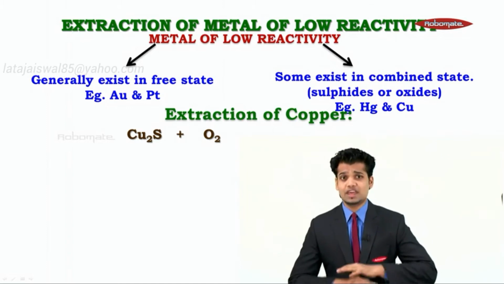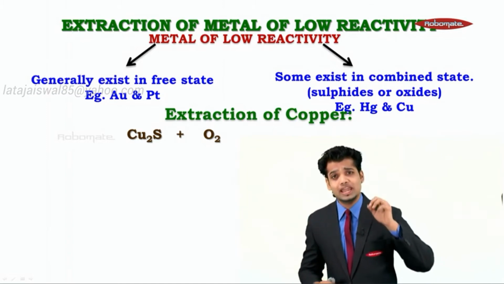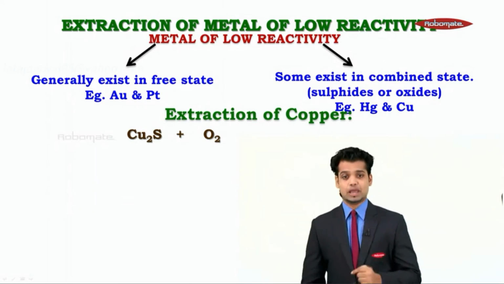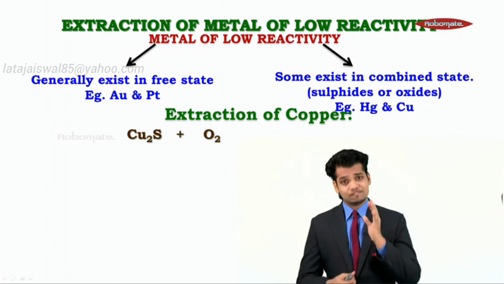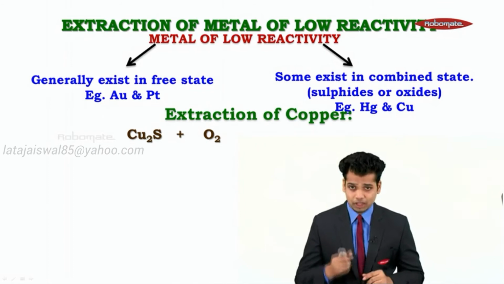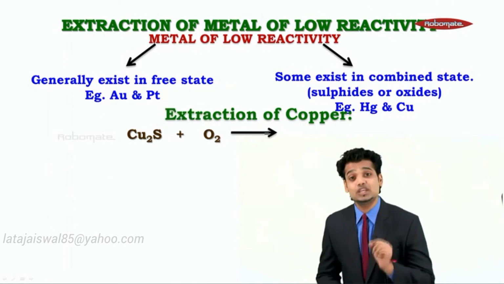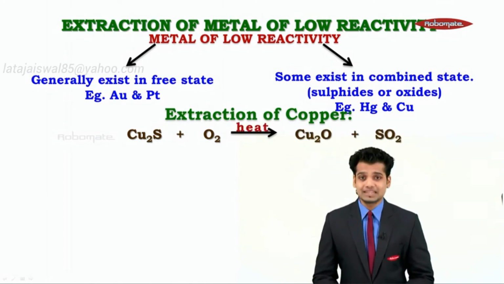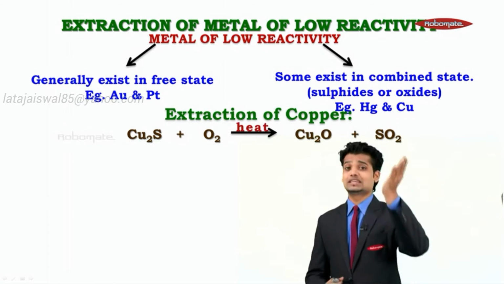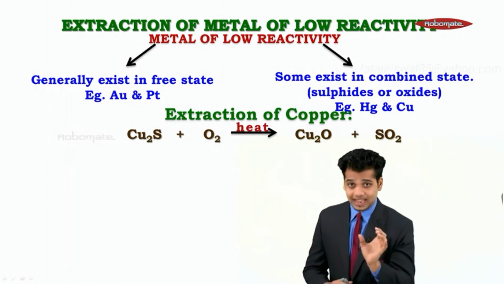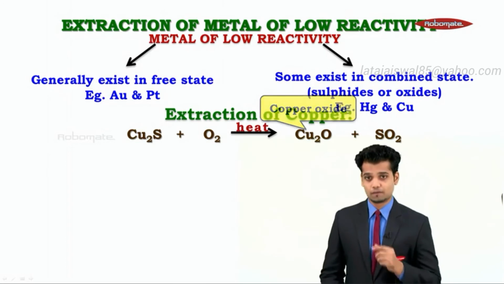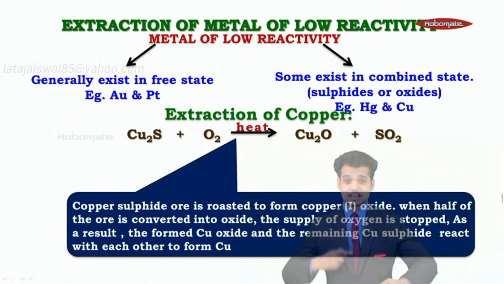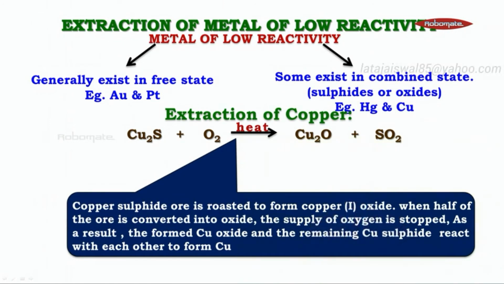Now, you have to imagine if there is a ton of copper sulfide, not everything will be reduced or decomposed in 1 second. It will take time. So, the process is a slow process. When 50% is done, something will happen. Now, the copper will react with oxygen to form Cu2O because copper's valency is 1, O valency is 2, crisscross. Cu2O plus SO2. Now, that SO2 gas is given up, gone. When 50% of copper sulfide has converted itself into copper oxide, the supply of oxygen is